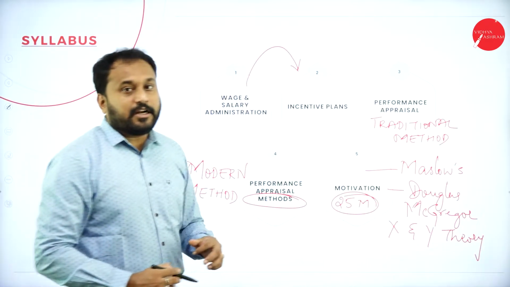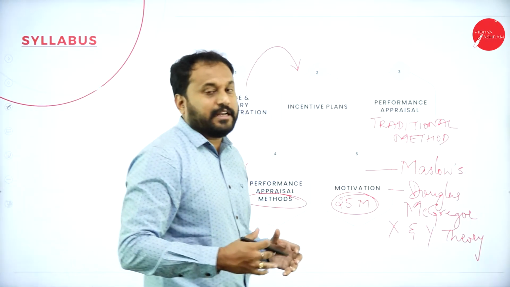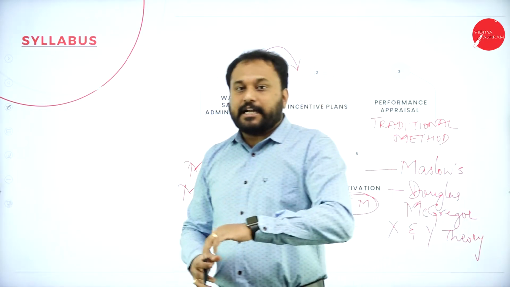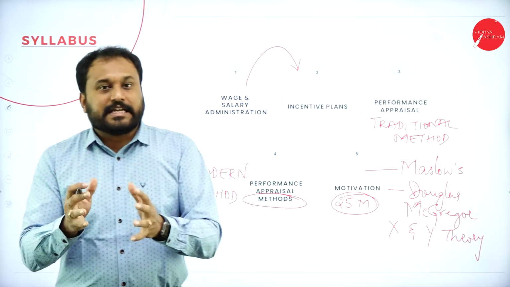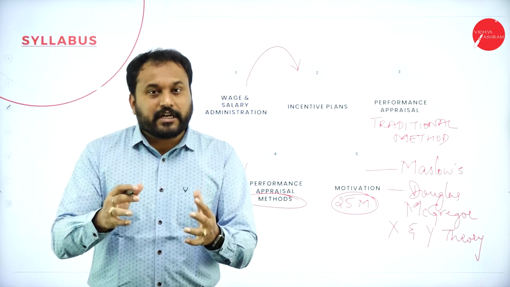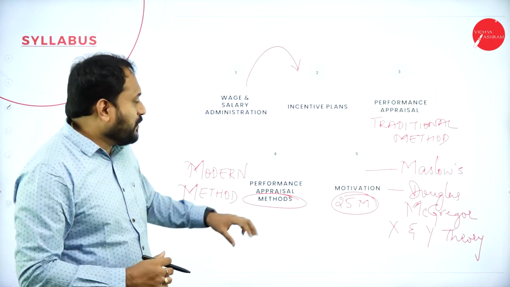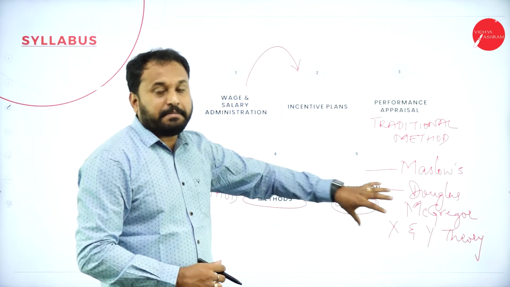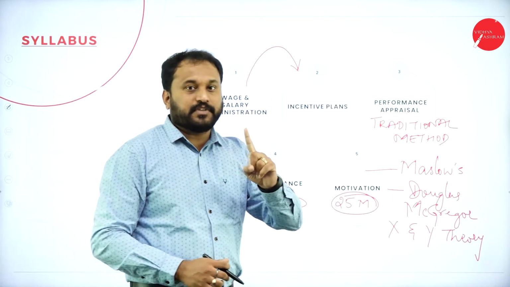You people know that out of 80, if you score 24 and above, then it is a pass in your external. When you add that to the internals, what you are supposed to get is 40 out of 100. So here, if you score good in motivation, that is 25 marks, and a 15 marks question is there for sure.